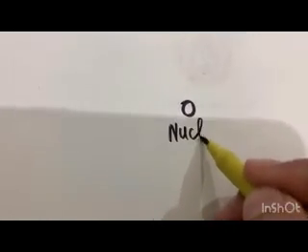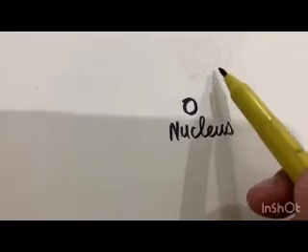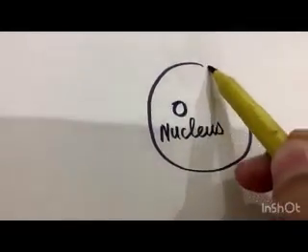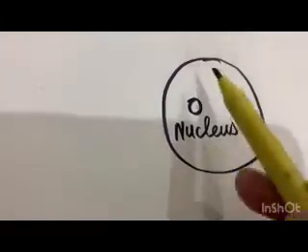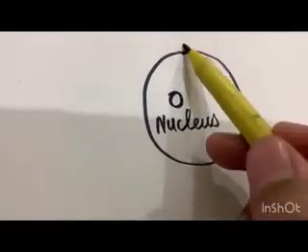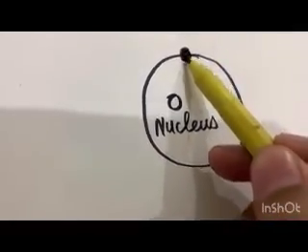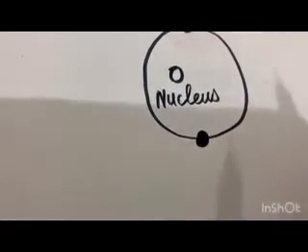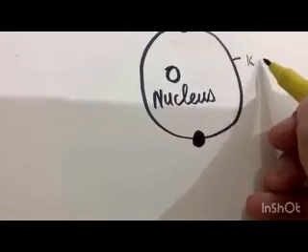You see, this is the nucleus, and this is our first circle, nearest to the nucleus, which has only 2 electrons in it, and that's why it's called the K shell.